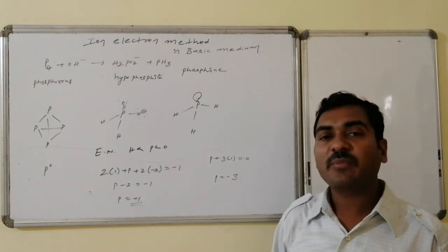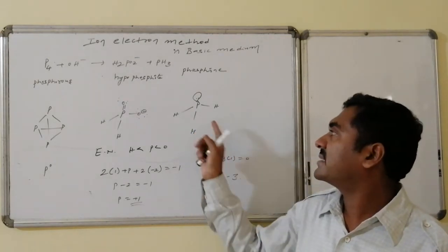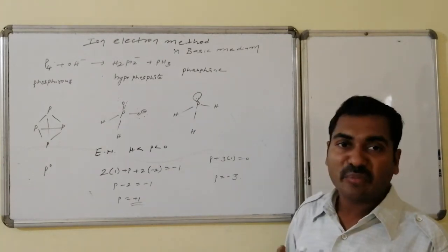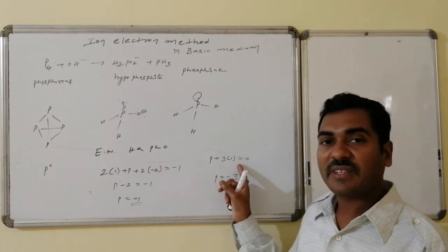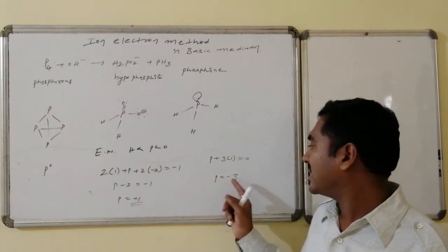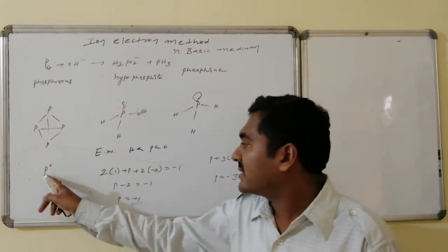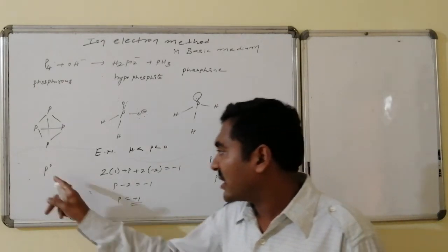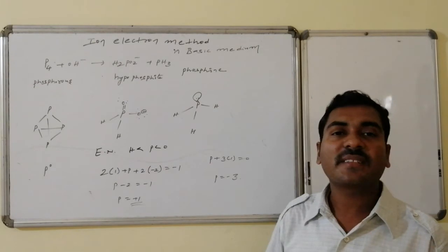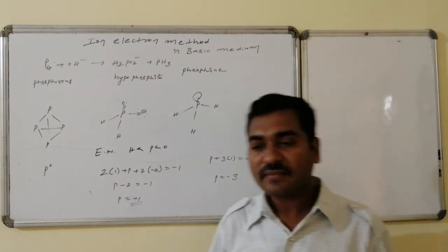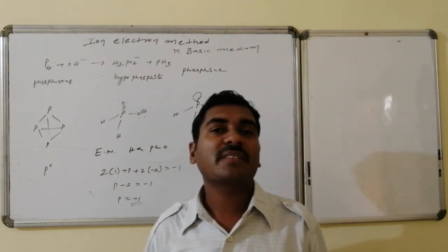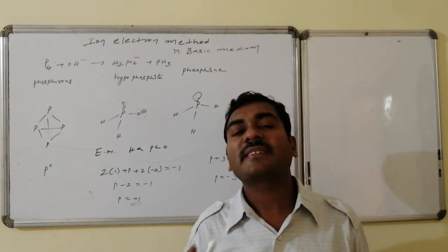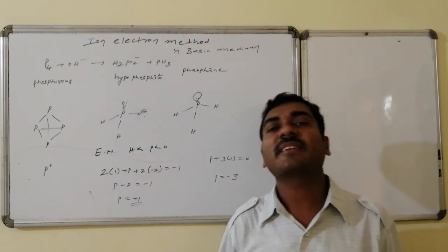Whereas this is phosphine, PH3, whose structure is P connected with 3 hydrogens. The phosphorus oxidation number: phosphorus plus 3 hydrogens of +1 becomes equal to 0, so P is -3. The 0 oxidation state is converted to +1 oxidation state, that is oxidation. The same 0 oxidation state is converted to -3 oxidation state, that is reduction. Thus here, phosphorus is undergoing both oxidation and reduction. Such a reaction is said to be a disproportionation reaction.